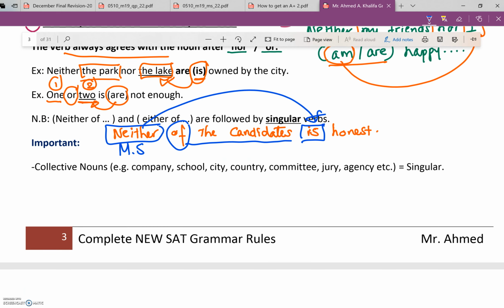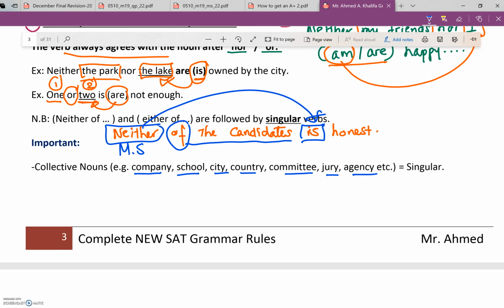Then let's go to the collective nouns, which we call اسم الجمع in Arabic. Words or nouns like company, school, city, country, committee, jury, which means judges in the court of law, agency, which is الوكالة. All of this is singular, guys. I will never tell you the whole story about it, but what I need to tell you is that